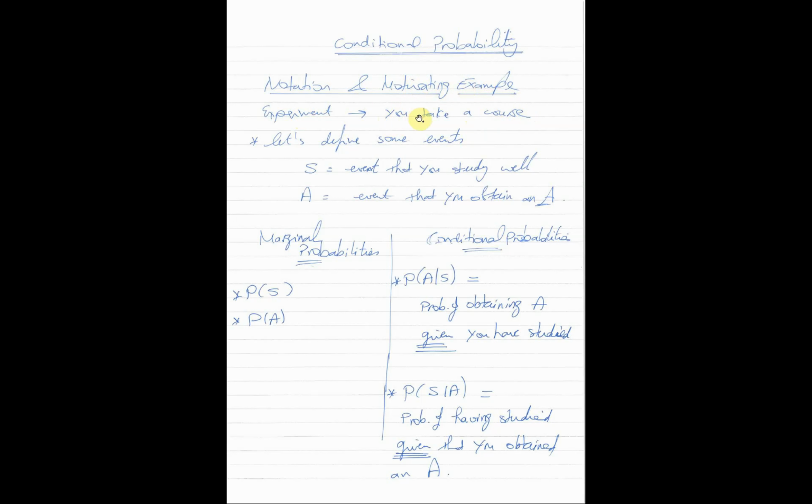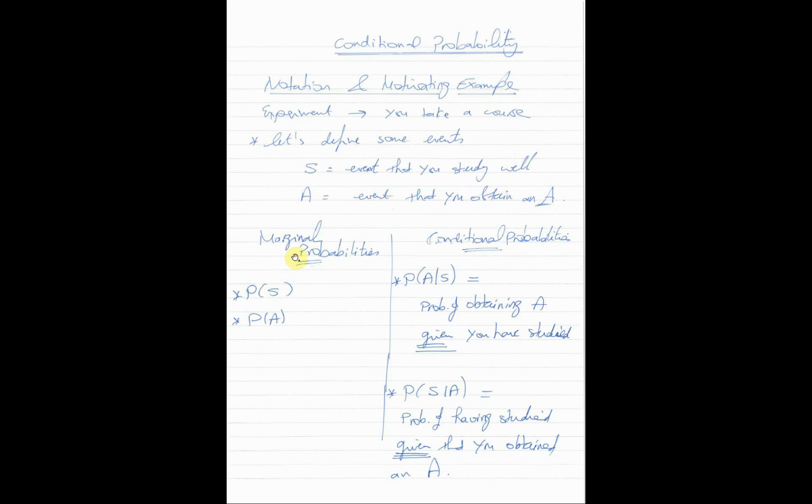Now, for this random experiment, let's define some events, not one, but multiple events. The event that you study well, and let's call it S. So S is the event that you study well. Of course, it's not guaranteed that everyone studies well. Some circumstances could happen, so you may end up not studying well. A is the event that you obtain the letter grade A in the course. So we have S and A, two events: the event of studying well, the event of getting an A in the course.